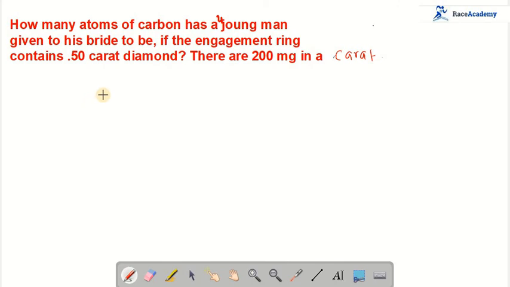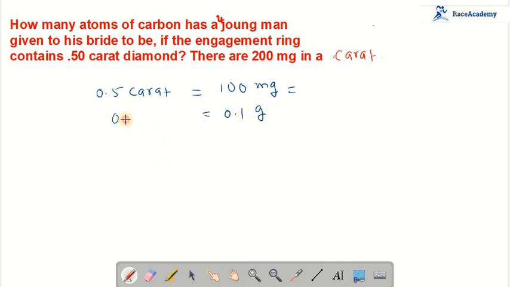We know that 0.5 carat from the given statement is equal to 100 milligrams. 100 milligrams can be written in grams as 0.1 grams.